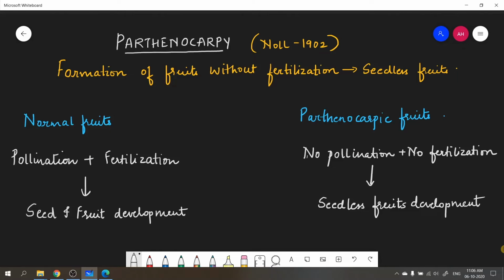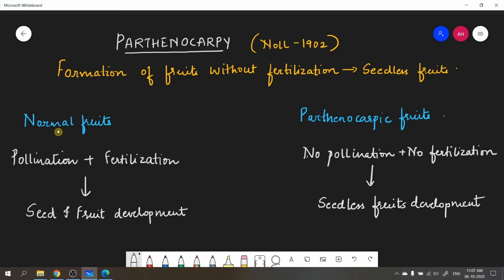Let us now talk about parthenocarpy. So first of all, for your information, the term parthenocarpy was coined by Knoll in 1902. And what does parthenocarpy exactly mean? It means formation of fruits without fertilization. Now, parthenocarpy may sound similar to apomixis, but remember that in apomixis, we spoke about formation of seeds without fertilization. Here we are talking about formation of fruits without fertilization. And the resultant fruits that are formed will be seedless as there is no fertilization.